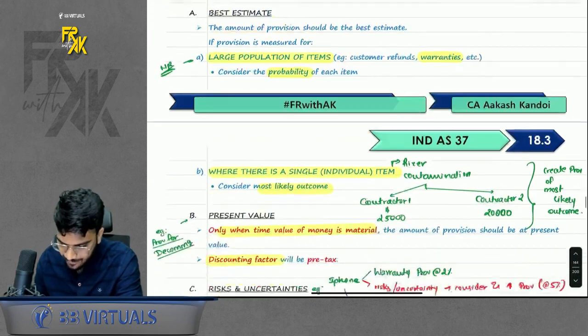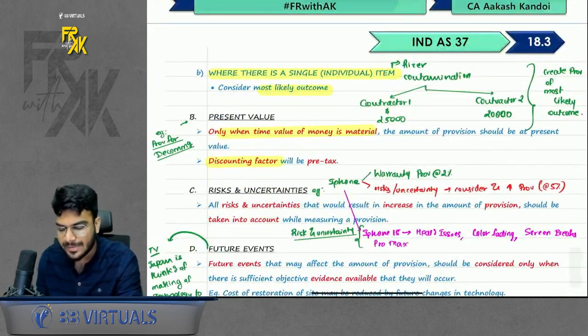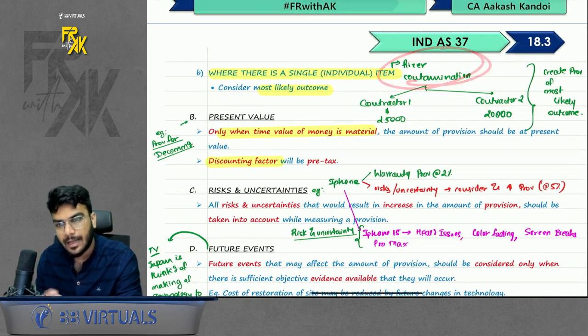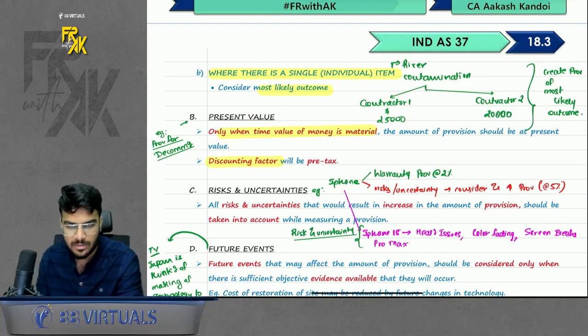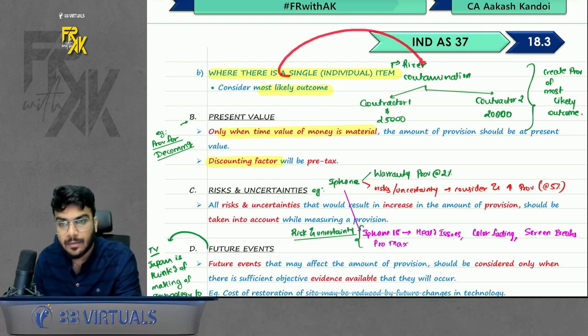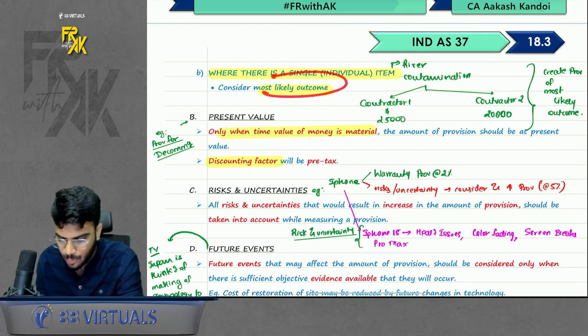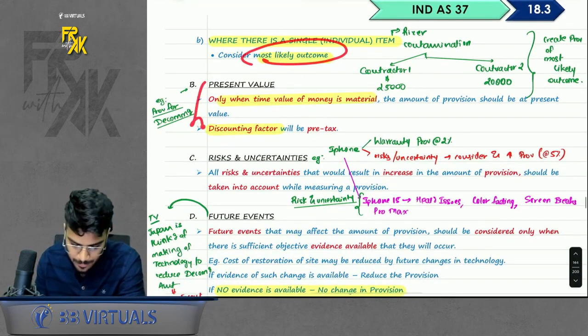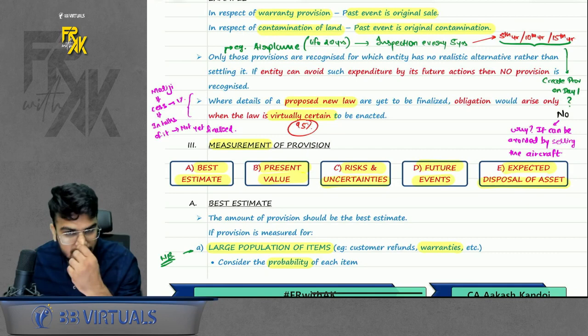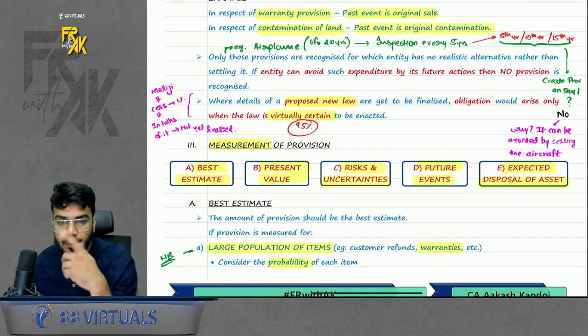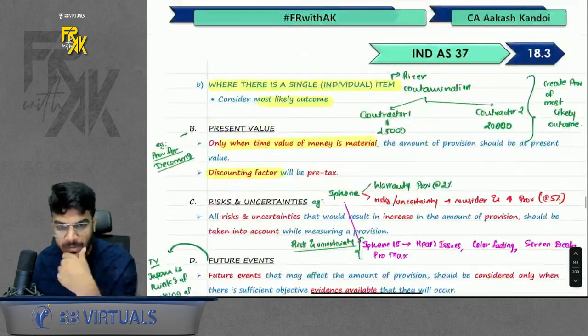But when there is a single item, let's say I contaminated the river, either I will give the cleaning process to contractor number 1 or contractor number 2. Here there are only 2 outcomes possible. So here the item is single, outcome possible only 2. You will consider the most likely outcome. Anyways, present value. Second point in measurement is present value. Whether you will consider the provision at present value, the answer is yes only if time value is material. Example, in case of decommissioning, we used to consider present value only.